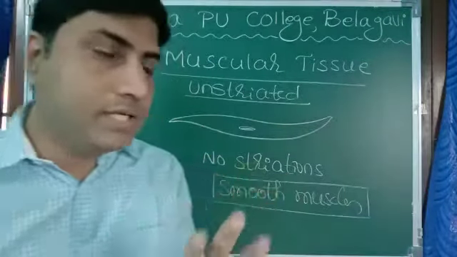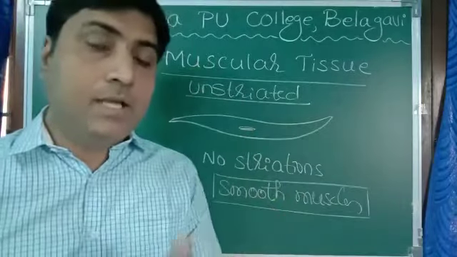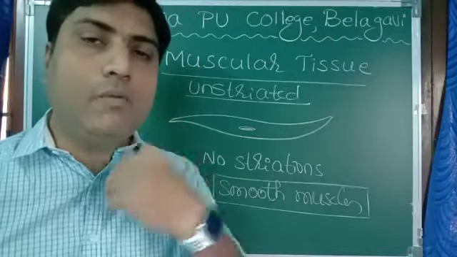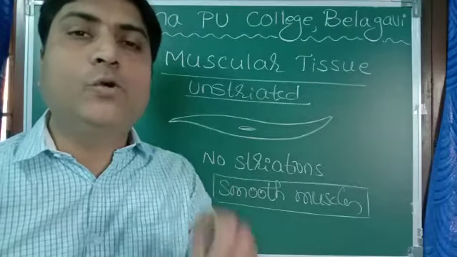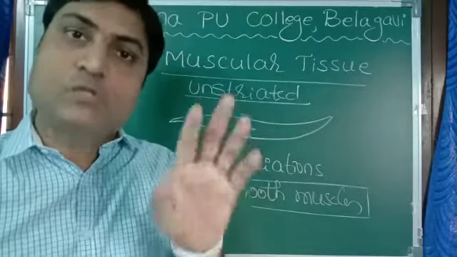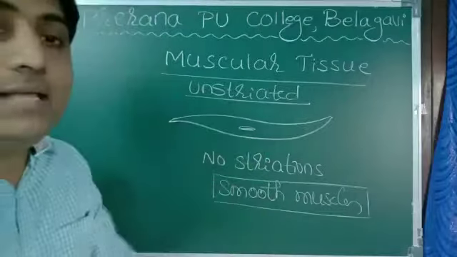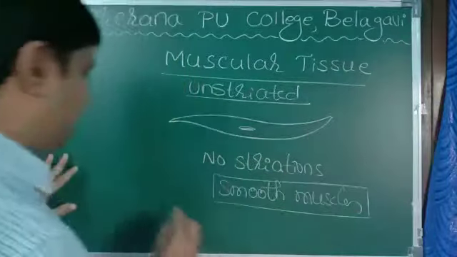And one more interesting feature of this muscle: they do not obey our order. They do not act according to our will and wish. So they are also called involuntary muscles.